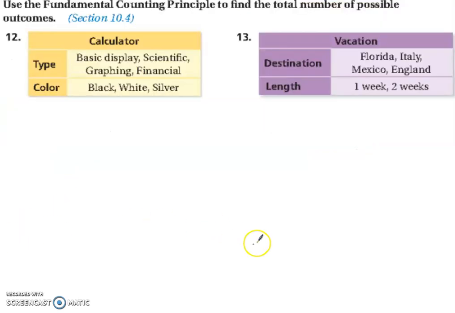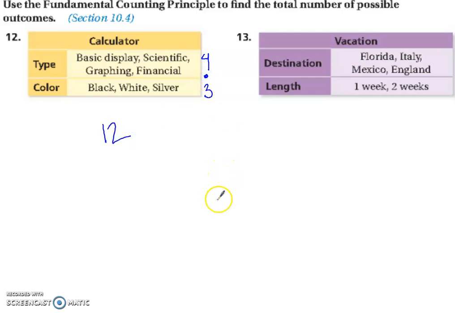Let's keep going. There are 2 questions on the quiz about fundamental counting principle. You don't need to draw a table or a tree to get this done. You can just use the fundamental counting principle just the way it says to use multiplication. So let's look at number 12. There are 1, 2, 3, 4 options for type of calculator, and there are 3 colors, black, white, and silver. That means that there are 12 options.